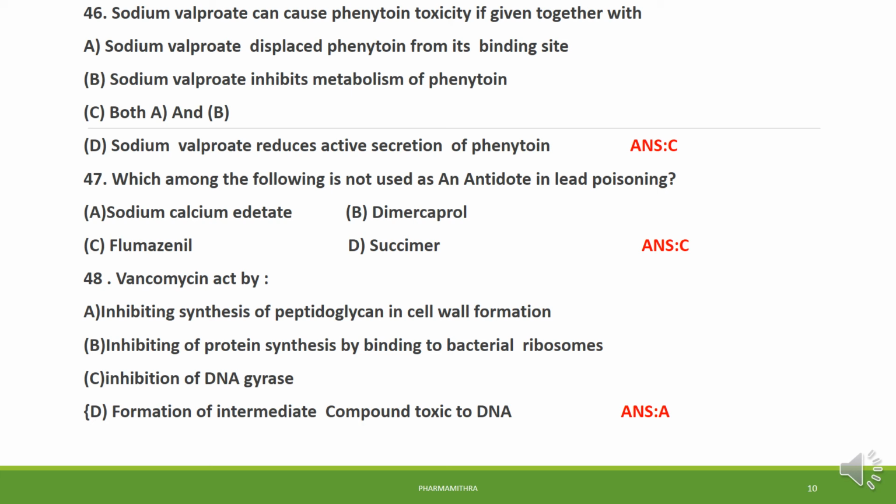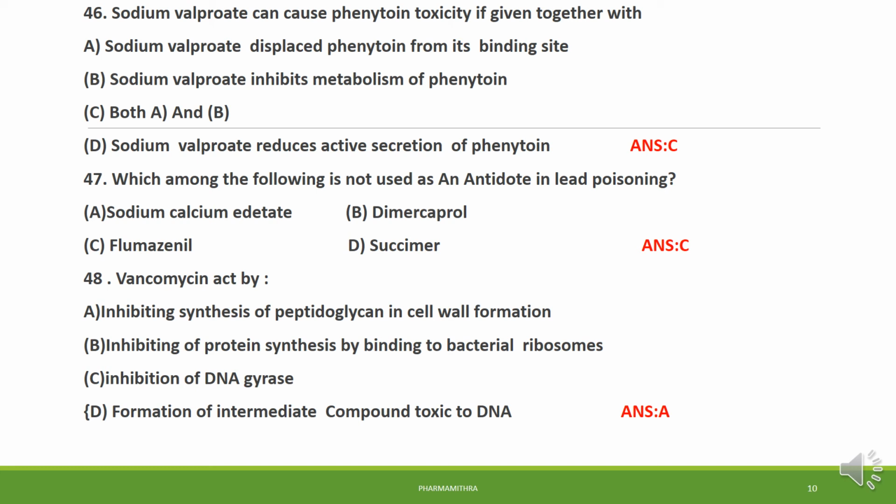That is one reason. The second one is that sodium valproate decreases the metabolism of phenytoin, that is, it inhibits the metabolism of phenytoin. So options A and B are the right reasons. Option C.